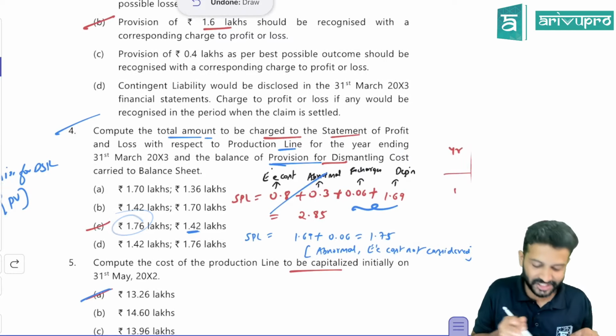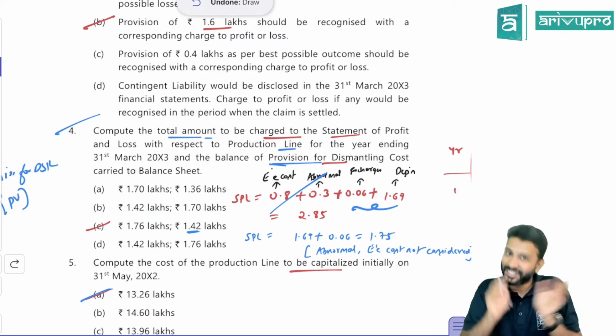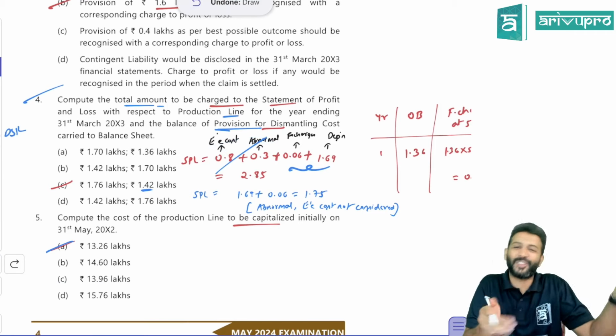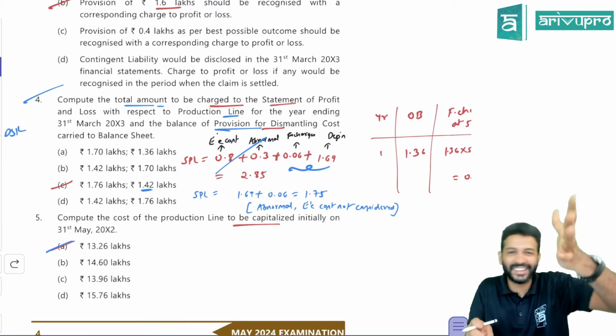Hence, that is the option they've selected. So it's a mistake, because even these two costs should go to P&L account. But unfortunately, they have not included that. Maybe it's a typo, they'll correct it, it's fine.